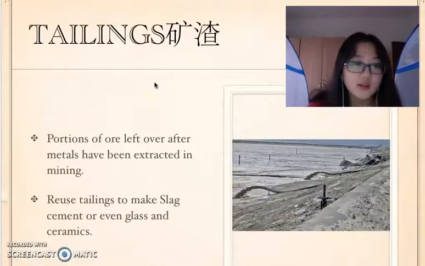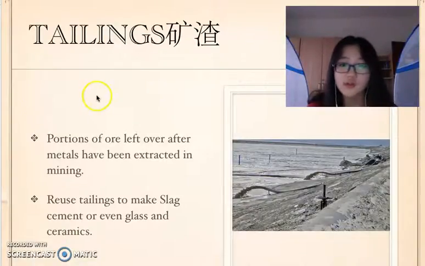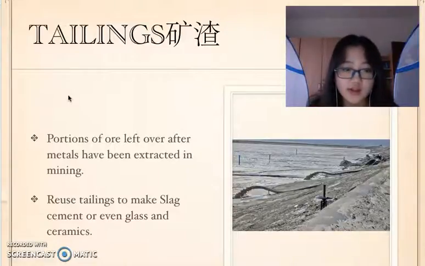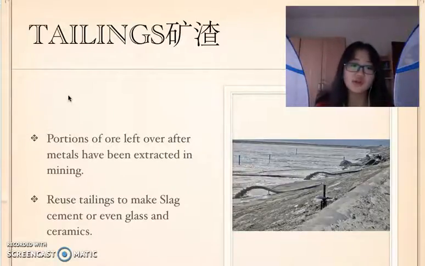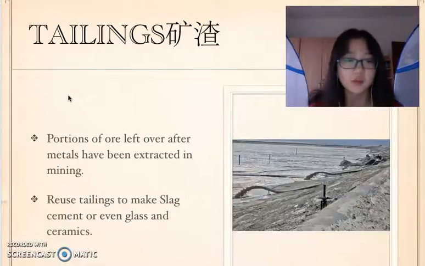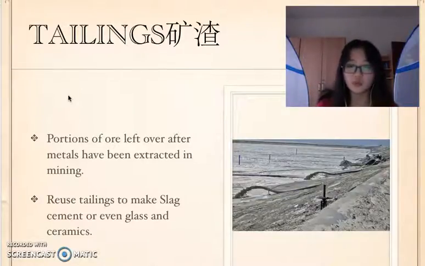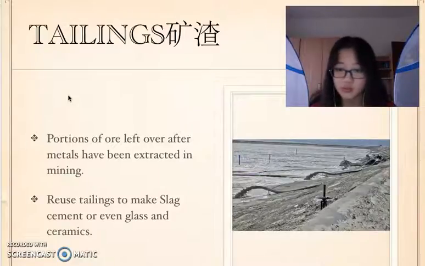Let's look at the tailings first. Tailings are portions of ore left over after metals have been extracted in mining. They can be reused to make slag cement, or even glass and ceramics. So even the tailings are very useful if we reuse them to make other products.